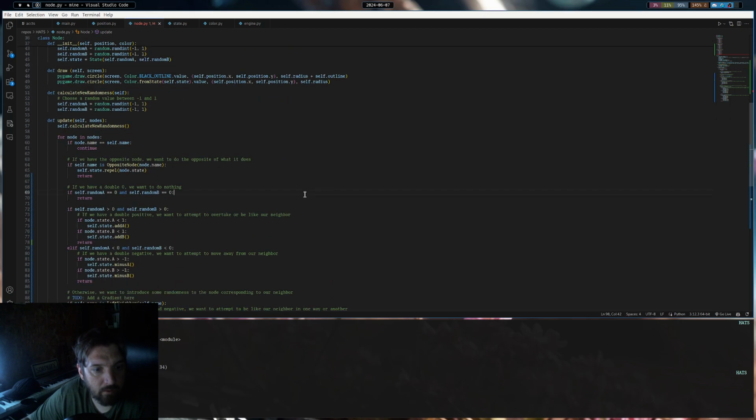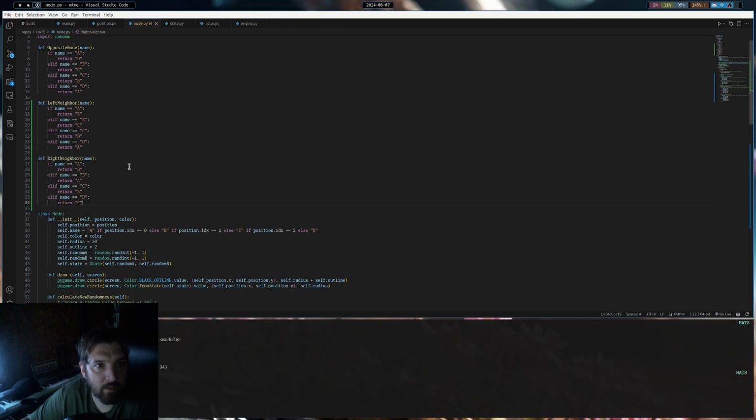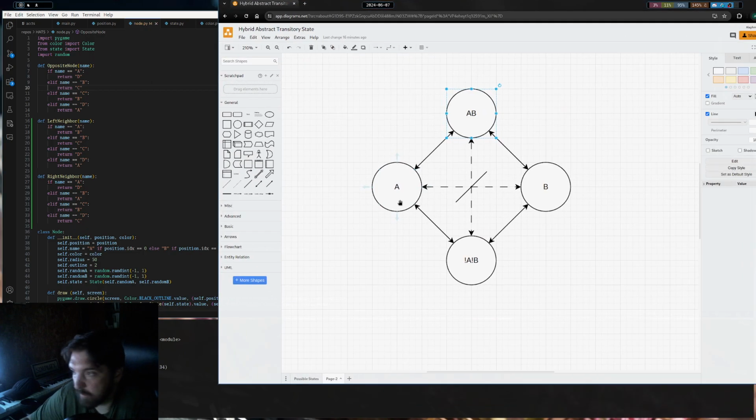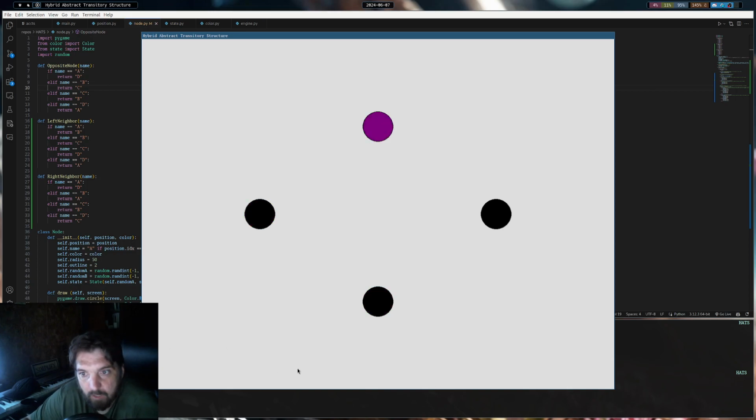Where did I do that? 134. Let's make sure this is right. So our right neighbor for A would be B. Okay. These are very simple portions, and we could simplify that even more, but let's see. And this is pretty slow. This one has less chaos in it than it did before.